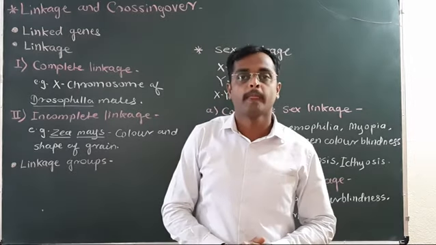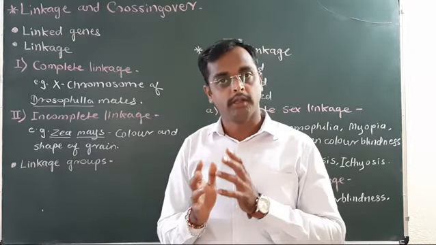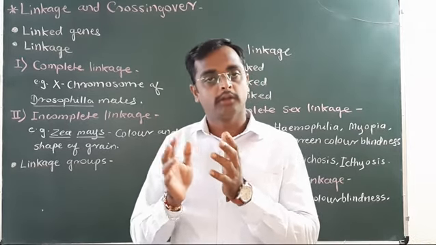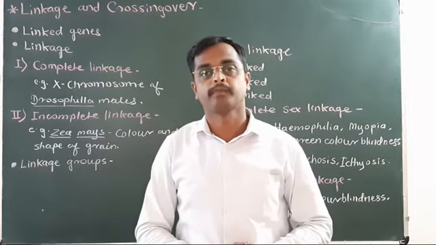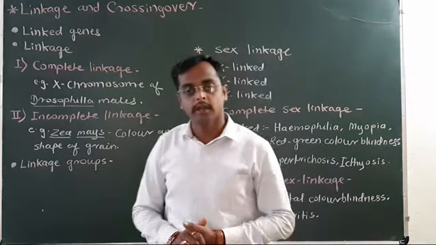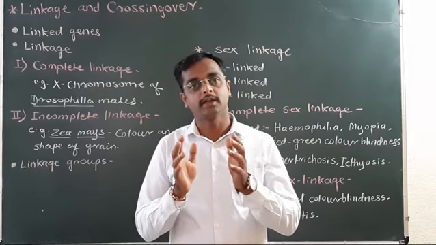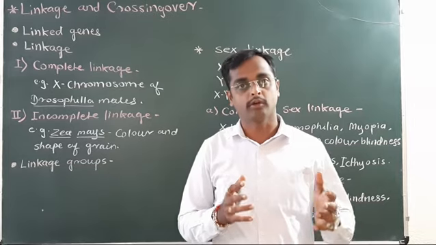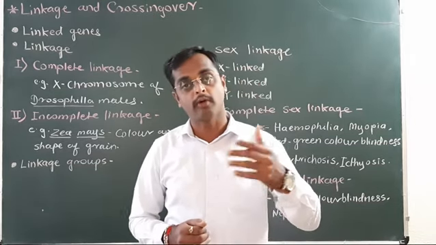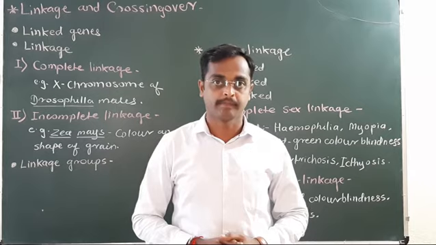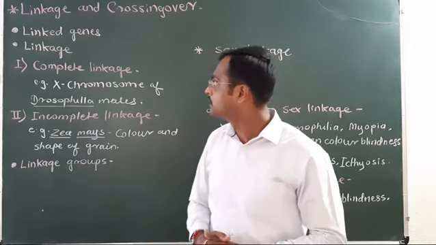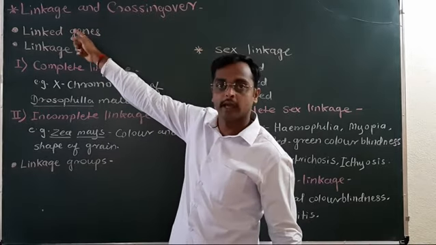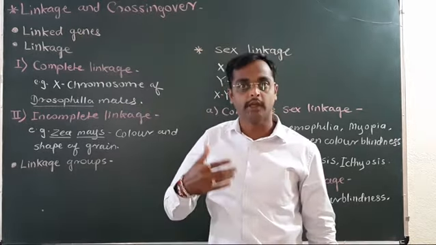Already we have known the genes are present on DNA, and the condensed form of DNA is nothing but the chromosome. The genes are present on chromosomes, and chromosomes are the hereditary unit, responsible for the transmission of characters from generation to generation. The chromosomes show these two properties, linkage and crossing over, during inheritance.